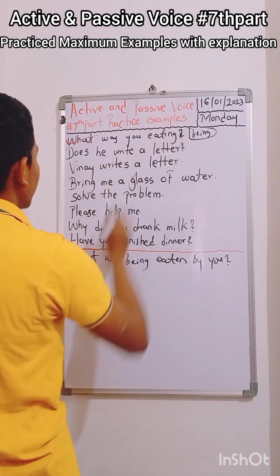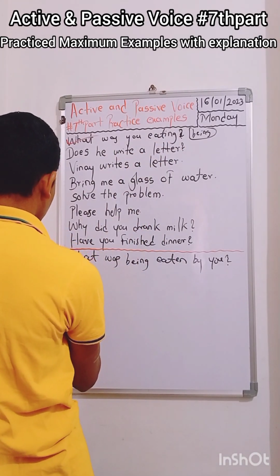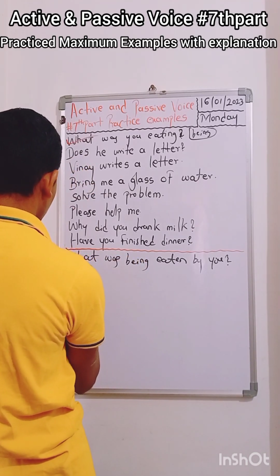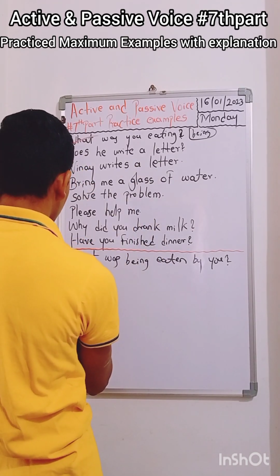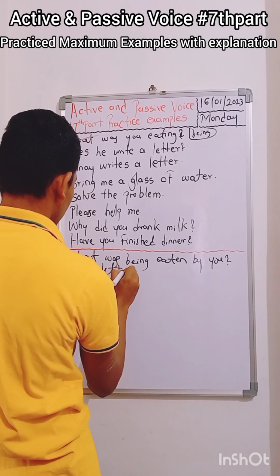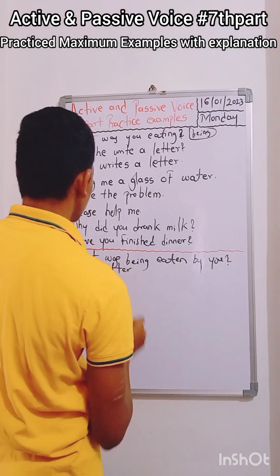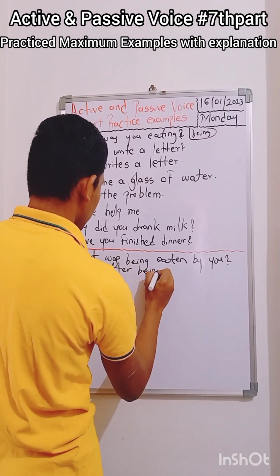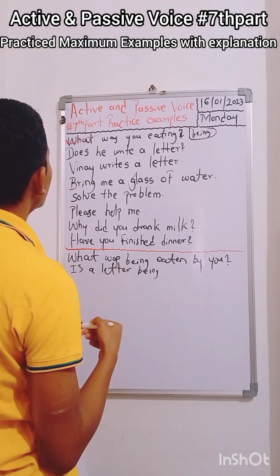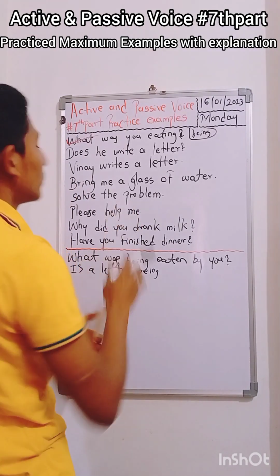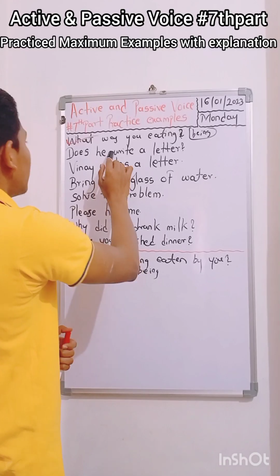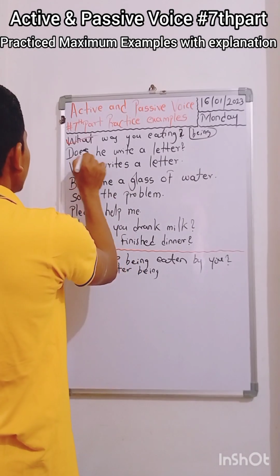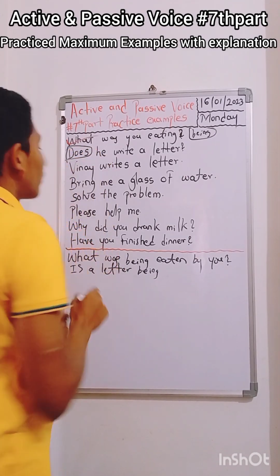So, does he write a letter? Does he write a letter? Is... a letter... Here we should not add "being", because this is "does", which is simple present. We have to replace just the auxiliary verb.